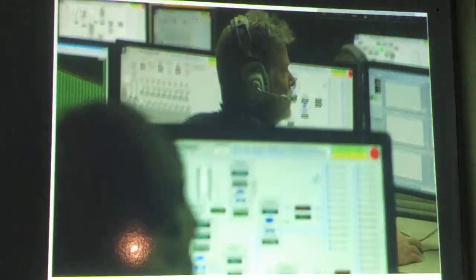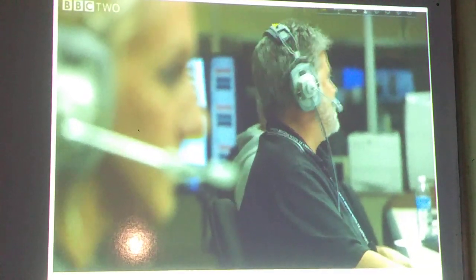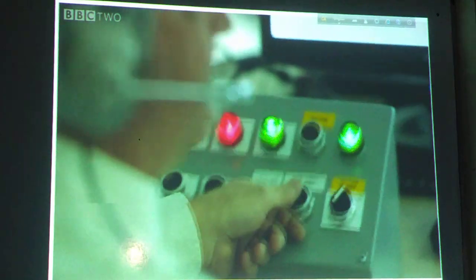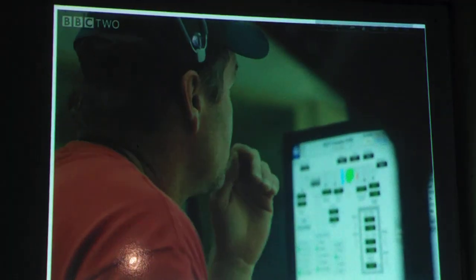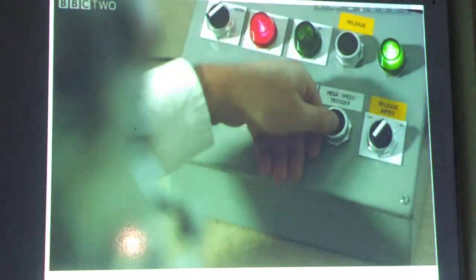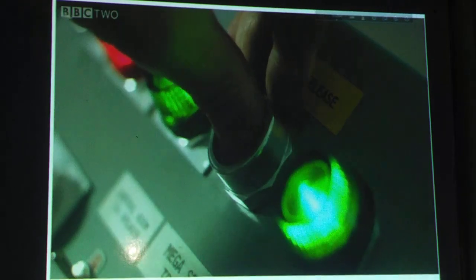Station 1, go for drop. Pressure set point 240 psi. We are go for drop. 10, 9, 8, 7, 6, 5, 4, 3, 2, 1. Release.